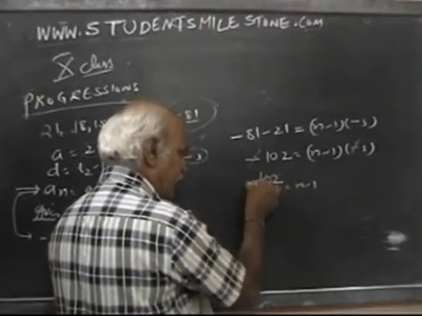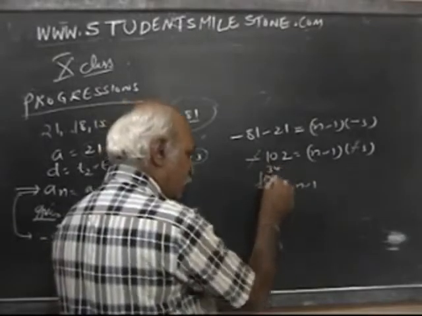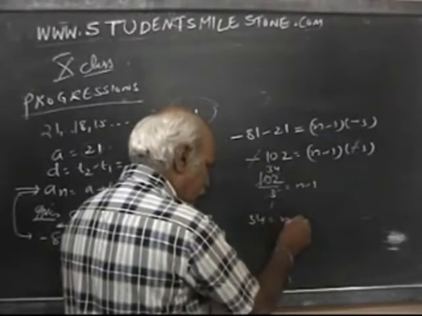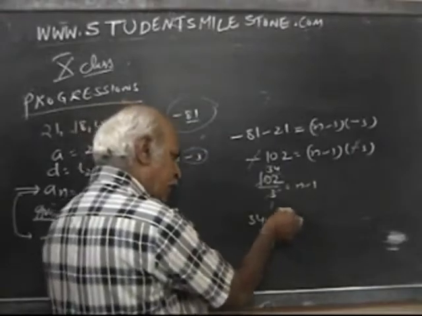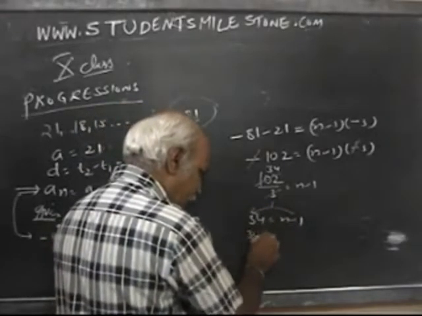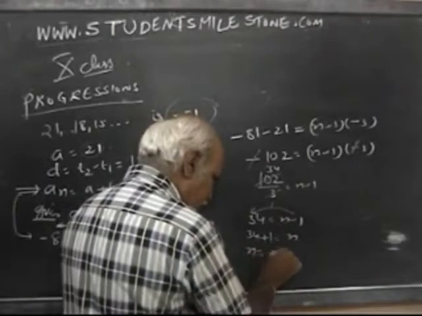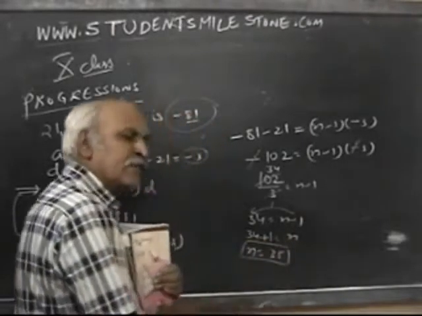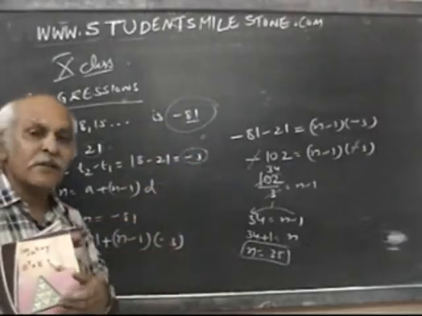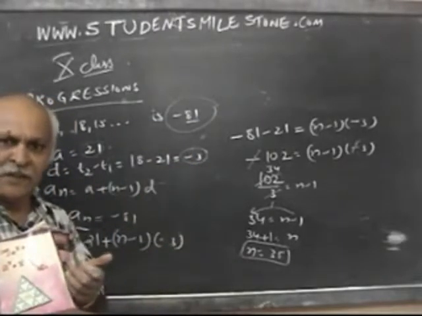3 table. 3 1s are 3, 3 3s are 9, 3 4s are 12. So 34 is equal to n minus 1. Now bring minus 1 this side again. So 34 plus 1 is equal to n. So what is the n value? 35. Now which term is becoming minus 81? 35.